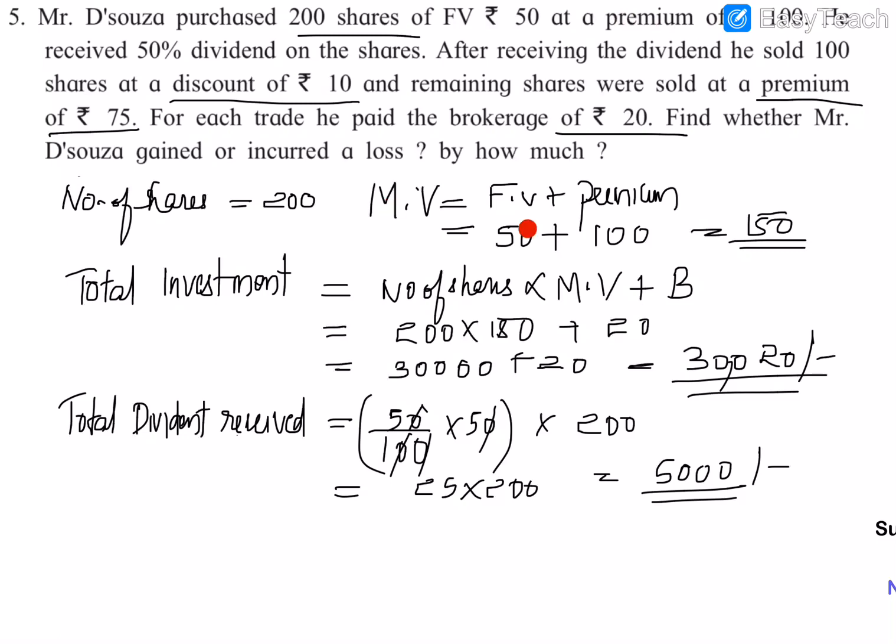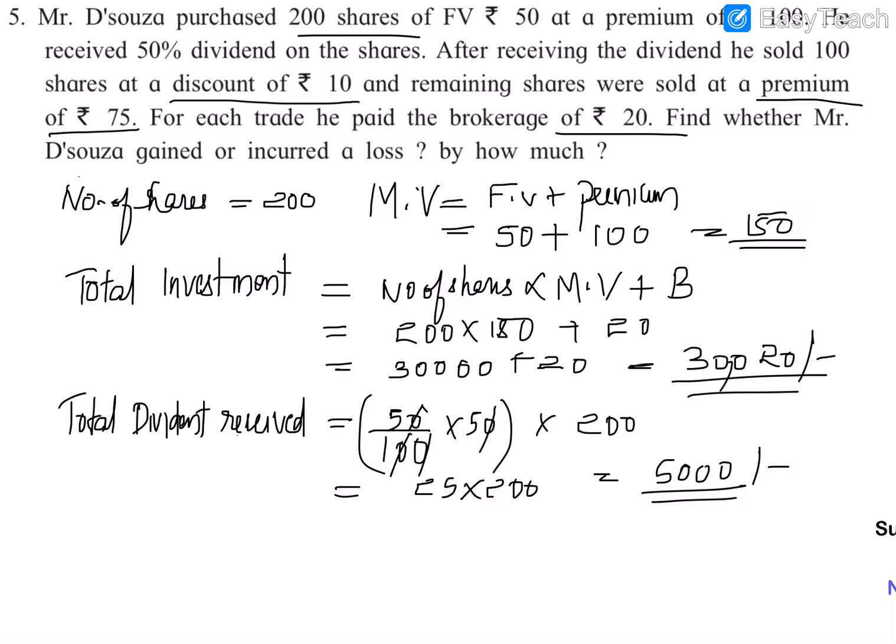At a premium of 100, we find the market value by adding 50 and this premium, 50 plus 100, 150. But when he is selling the shares, he is selling them at a discount of rupees 10 on each share, which means we need to subtract rupees 10, that is the discount. At the discount rate, we need to subtract from the face value of each share, that is 50 minus 10, for 100 shares we have to find.